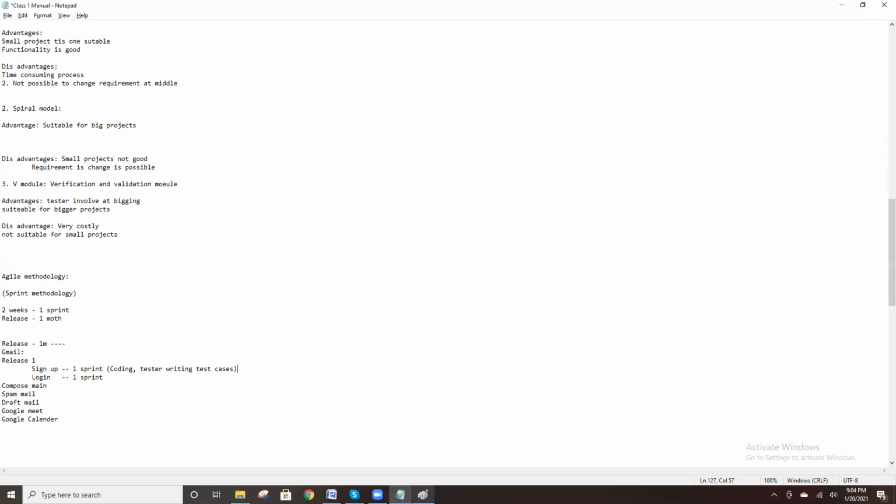As of now, development is still ongoing and testing is ongoing. The developer develops the code and parallelly the tester writes the test cases, does analysis, and asks questions if there are any. In the first week the developer develops the code and the tester writes the test cases. Then, in the other week,